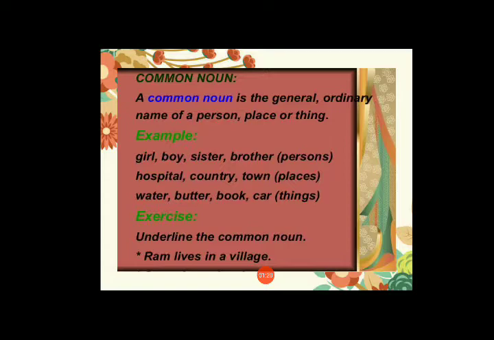Common names of persons like girl, boy, sister and brother. Next is common names of places like hospital, country, town. Last is water, butter, book and car. These are the common names of things. See the exercise. Ram lives in a village. In this sentence, the common noun is village.